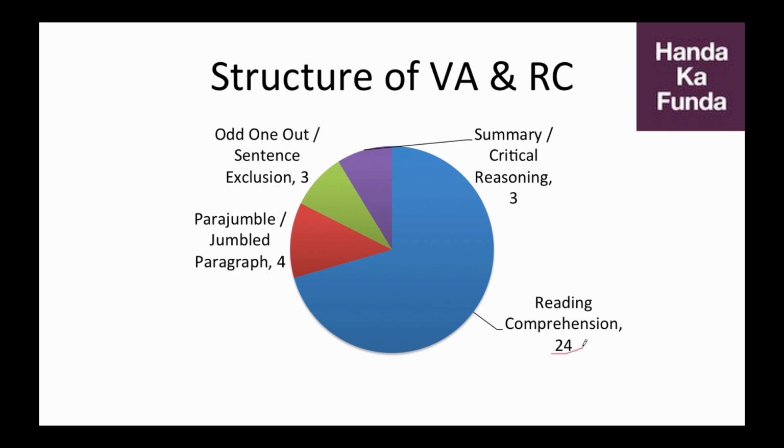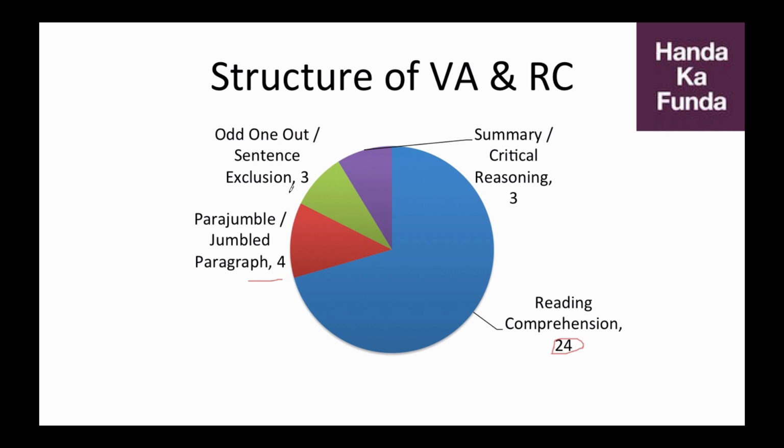24 questions out of 34, that means a bulk of it, belong to reading comprehension. Then you have 4 questions on parajumbles, or jumbled paragraph. In parajumbles, you are given 4 sentences, sometimes 5, and you need to figure out the order in which they should be placed. So suppose the 4 sentences given to you are 1, 2, 3, 4. They will make a coherent paragraph if you put them in the order 2, 3, 1, 4, and you as a CAT aspirant have to decide that order.